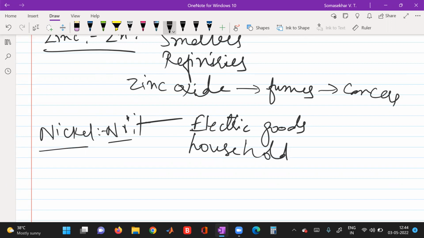This nickel is released into the environment and leads to cancer